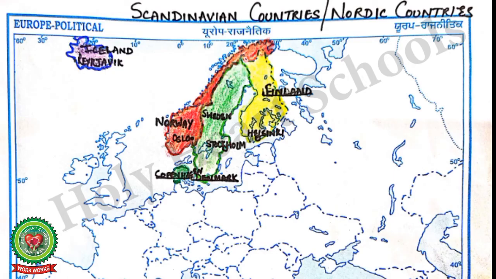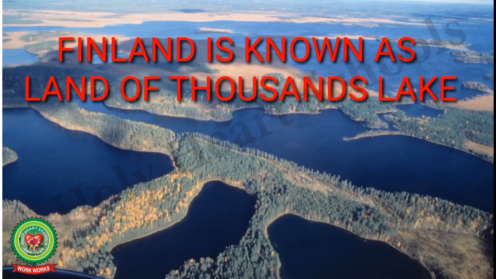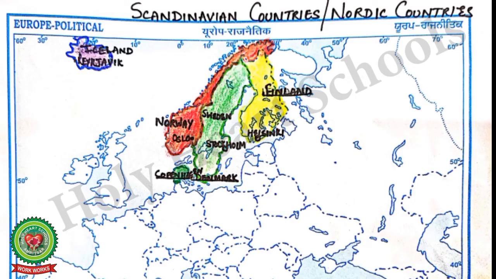Number 2, Sweden. The capital of Sweden is Stockholm. It is the most populous city in Sweden and on the Scandinavian peninsula. Number 3 is Finland. The capital of Finland is Helsinki. Finland is known as the land of thousands of lakes and it is also known as a land of forest as it is covered with dense forest.